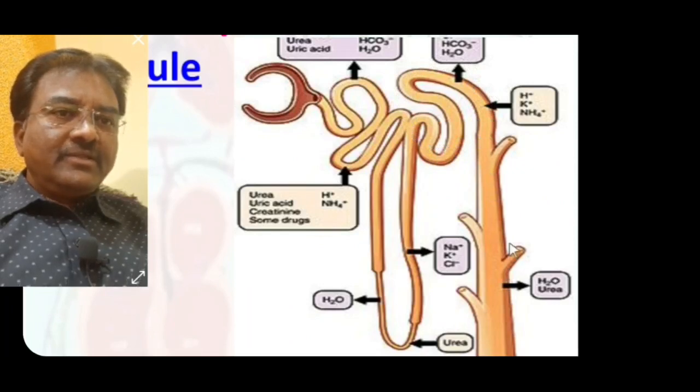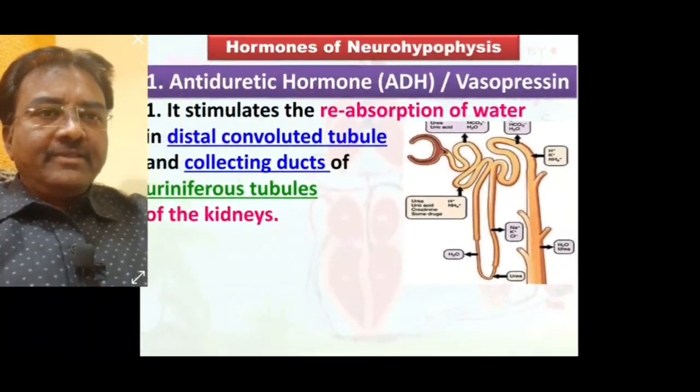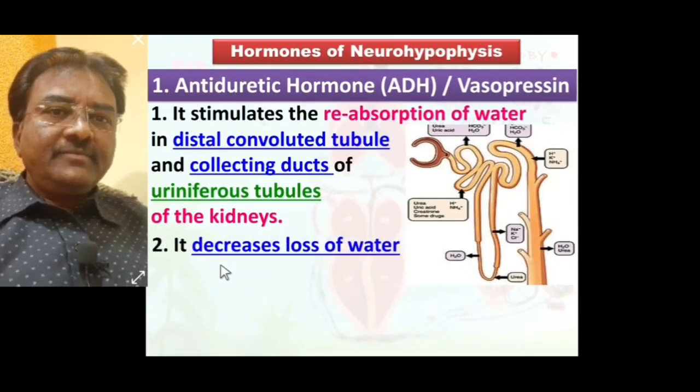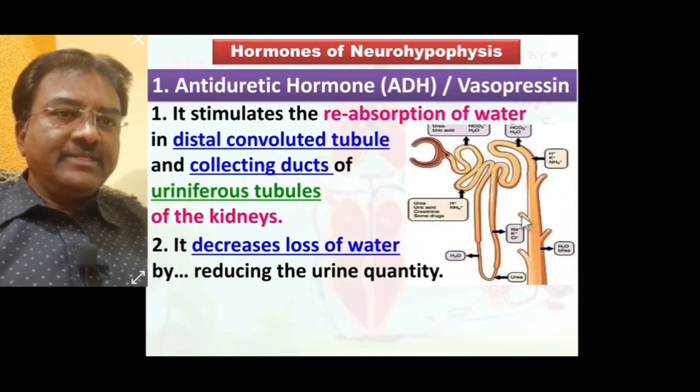From the uriniferous tubule of the kidney, it decreases the loss of water by reducing urine quantity, due to reabsorption of water from the distal convoluted tubule and collecting duct. From them water is reabsorbed.